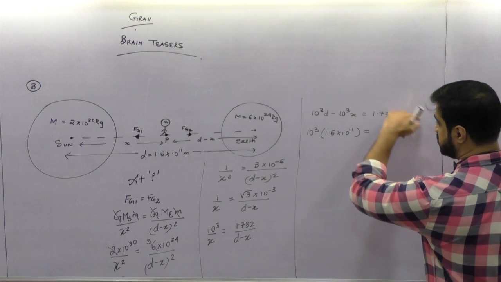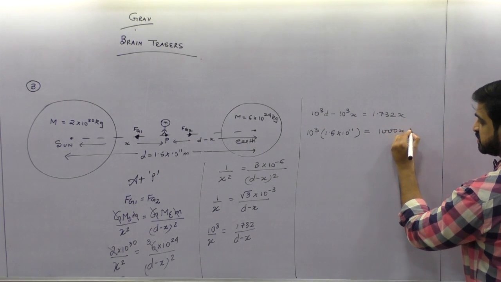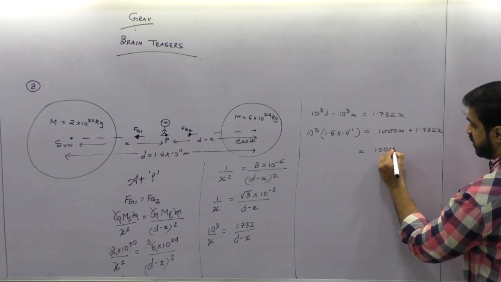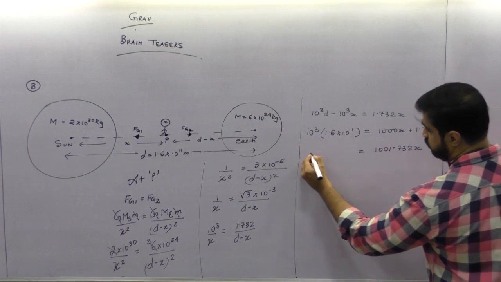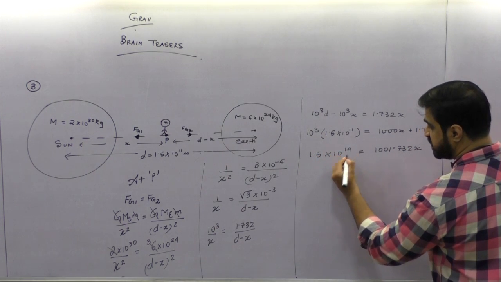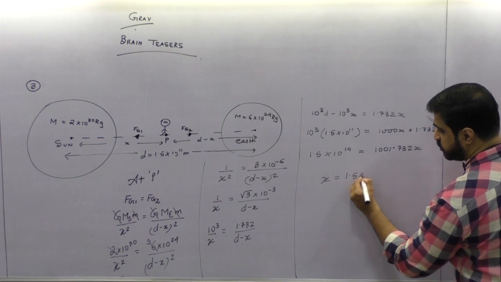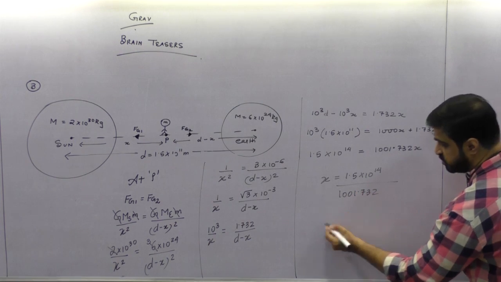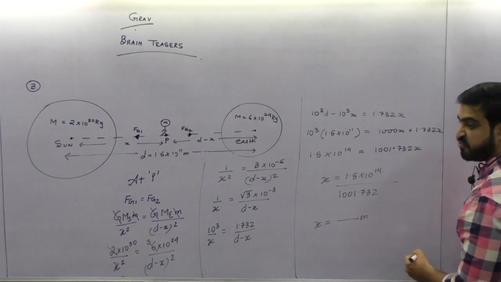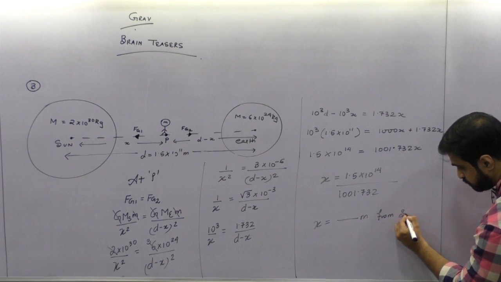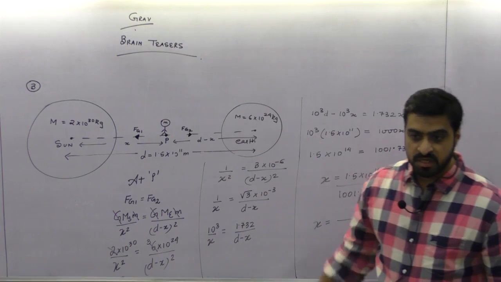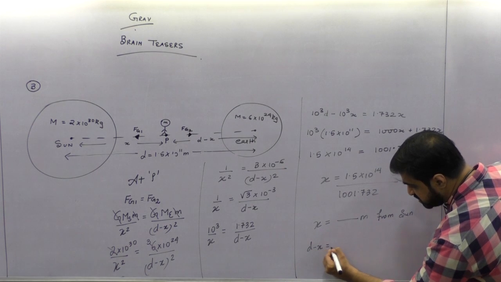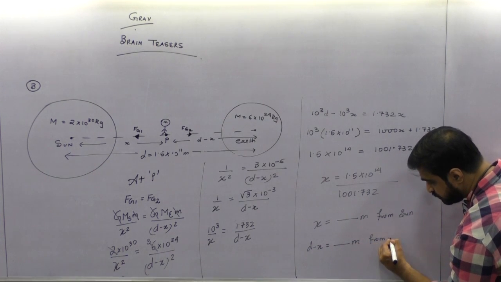Right now, this 1000 comes here, it will become 1000x plus 1.732x, which becomes 1001.732x is equal to 1.5 into 10 raised to 14, right? So x is going to become 1.5 into 10 raised to 14 divided by 1001.732. You know how to divide by logs. You will get x this much meters from the sun. Right or no? Because x is measured from the sun. But they need the distance from the earth. Oh, very simple. So it will become d minus x is equal to whatever meters from the earth.